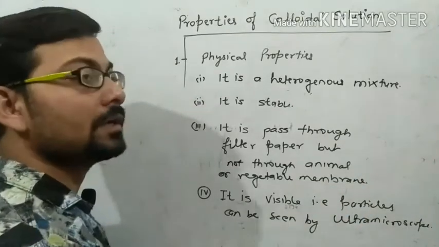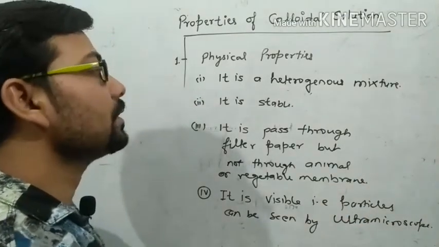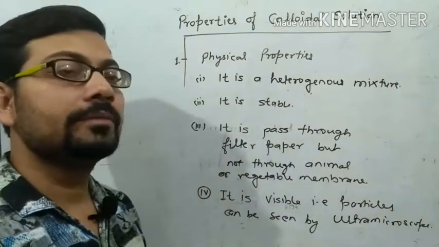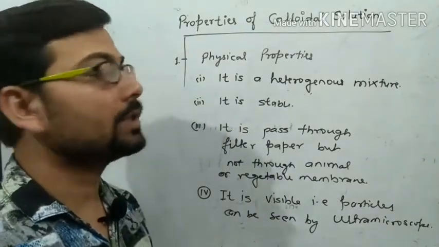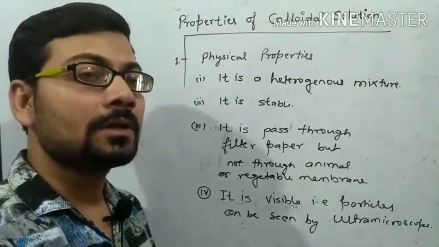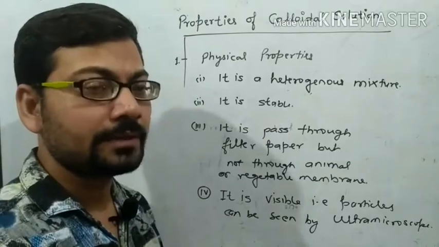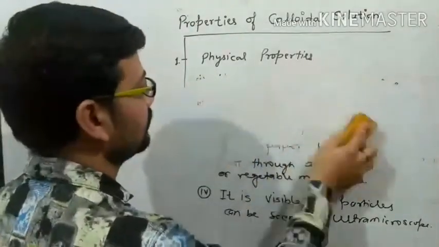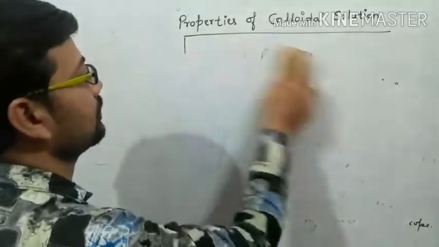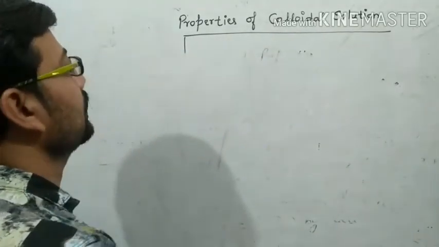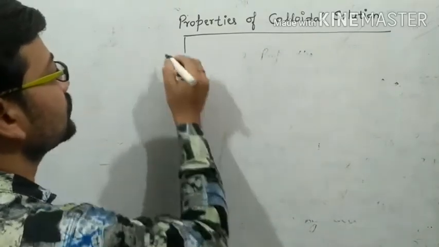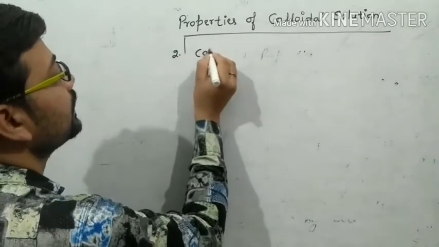So these are the physical properties of the colloidal solution. Now the second property of colloidal solution is the colligative property.